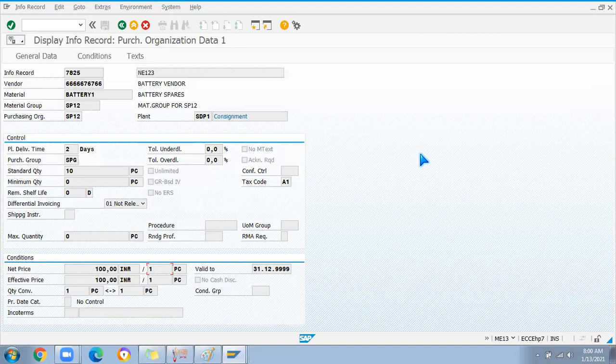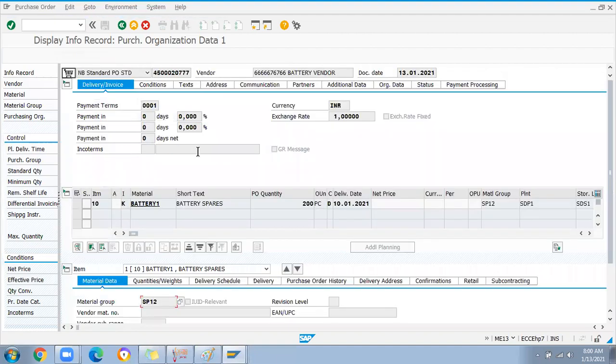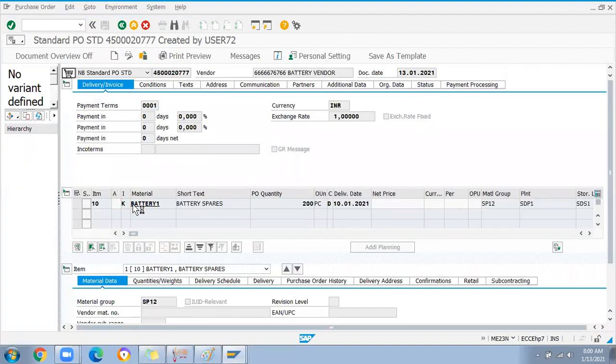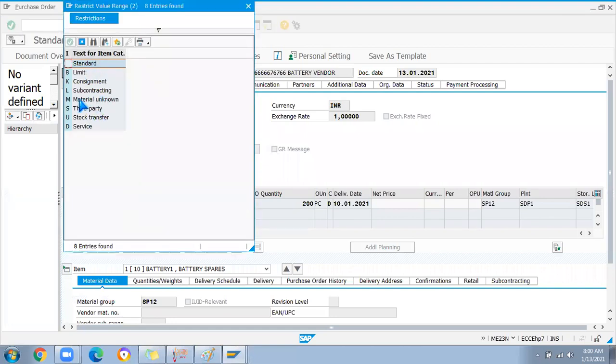And this concept of item category, we are going to discuss in the future. Yes, definitely we are going to discuss how to configure any item category to be required. For example, there are these many, right? One by one we are going.